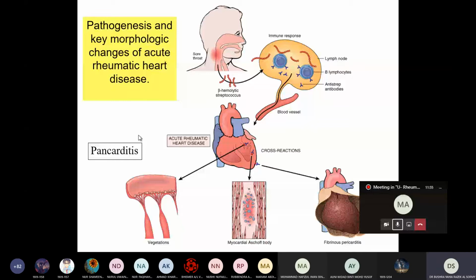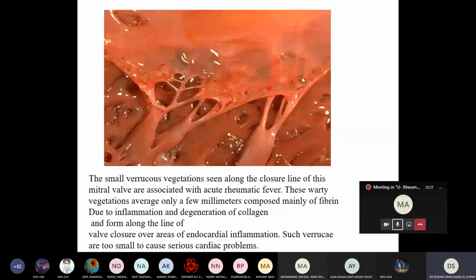Okay, we start with the endocardium. If you look here, this is the fibrinous vegetation. Actually, it is due to what? Due to the damage of the collagen fiber. So they form the verruca or warty lesion within the closure of the valve. This one.